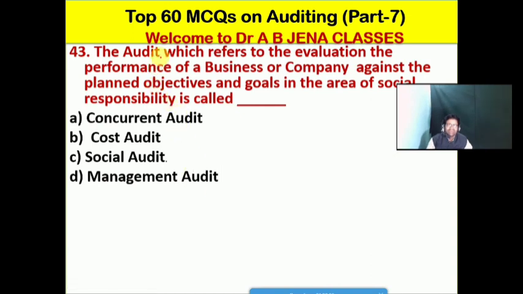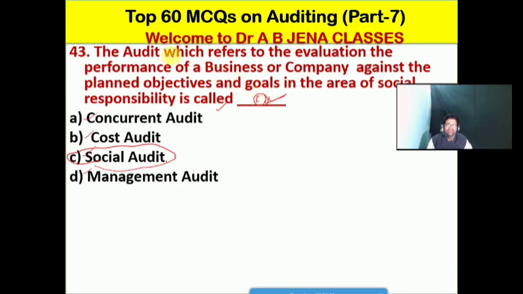So next one, we will see a vital MCQ. The audit which refers to the evaluation of the performance of a business or a company against the planned objectives and goals in the area of social responsibility is known as what type of audit? Whether it's a concurrent audit, B, it's the cost audit, C, it's a social audit, D, it's the management audit. No doubt friends, C is the right option for this MCQ.